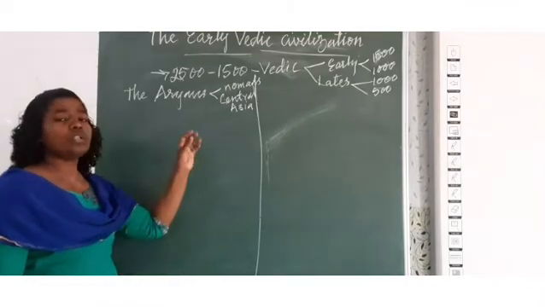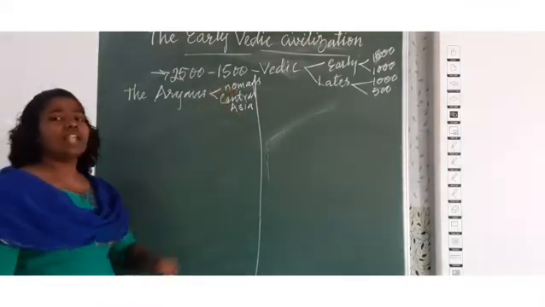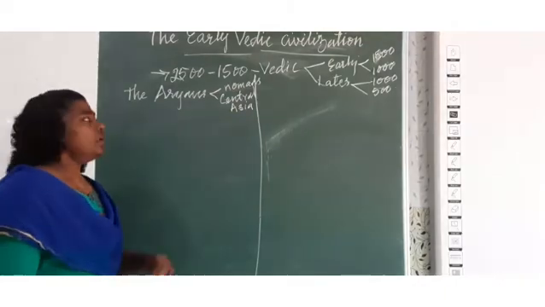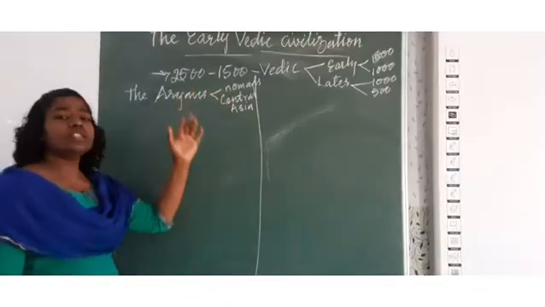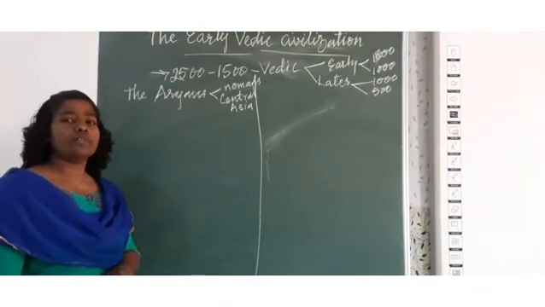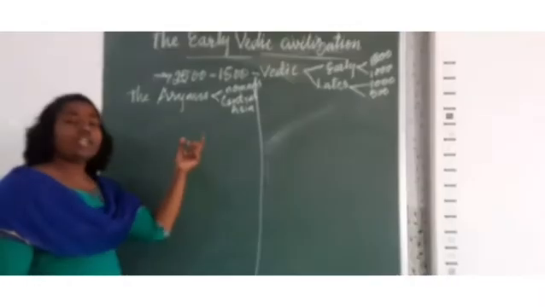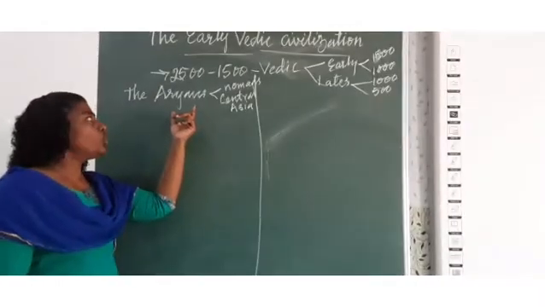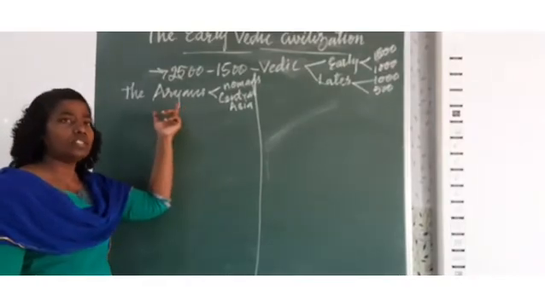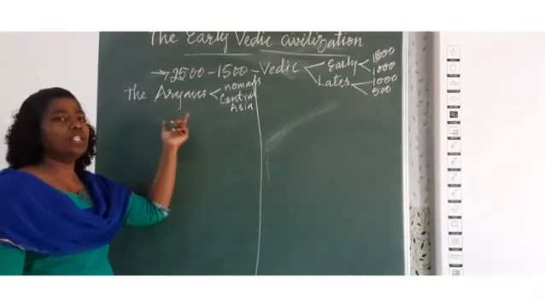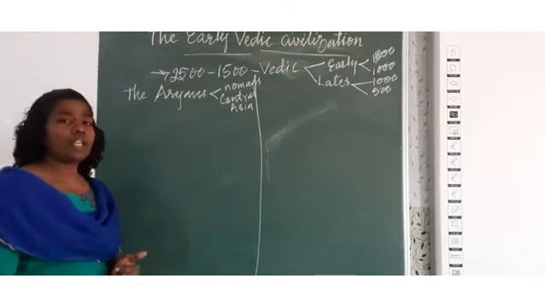Drought prevailed in Central Asia. So to escape the drought and the critical situation, people started to move to different parts of the world. That's why a group of people moved to India through the Khyber and Bolan Pass in the northwest part of India. They entered India from Central Asia.